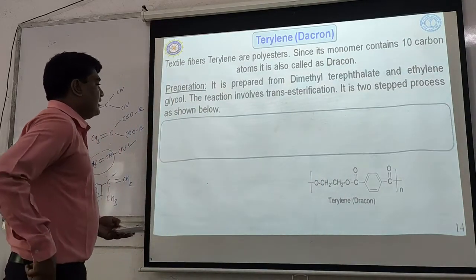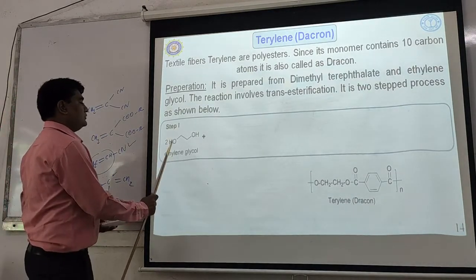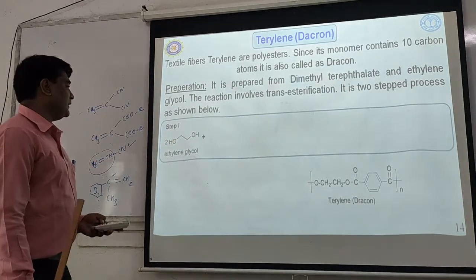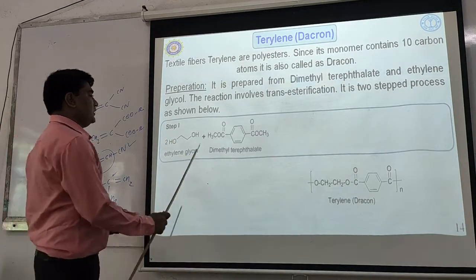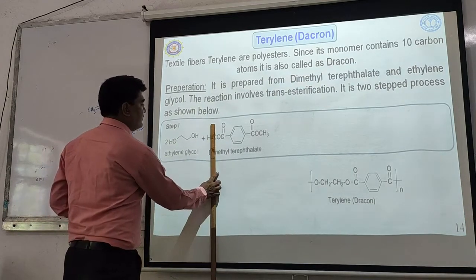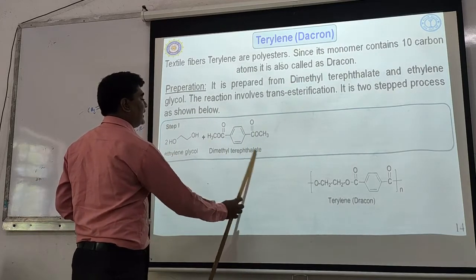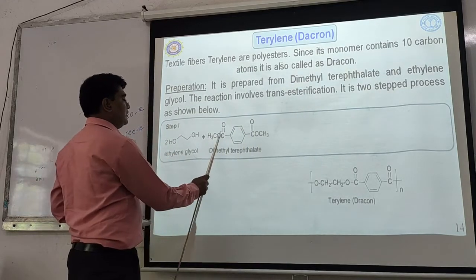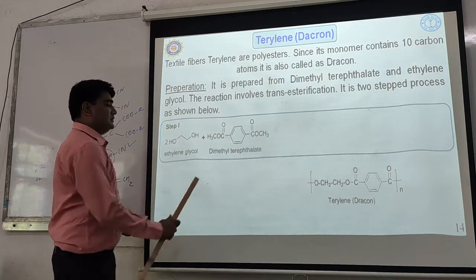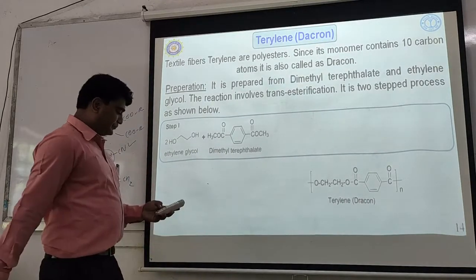Okay. So see here, step 1: ethylene glycol molecule, CH2, CH2, OH, OH. Two molecules of ethylene glycol react with dimethyl terephthalate. Okay. So if here it is H and here it is H, it will be terephthalic acid. Since H is replaced by methyl, it is called dimethyl terephthalate.